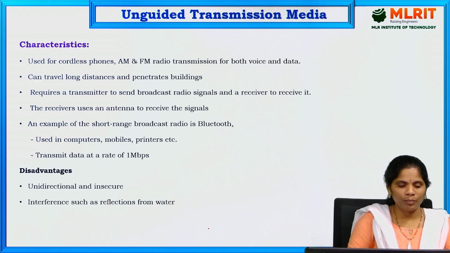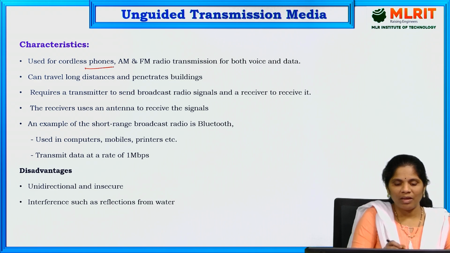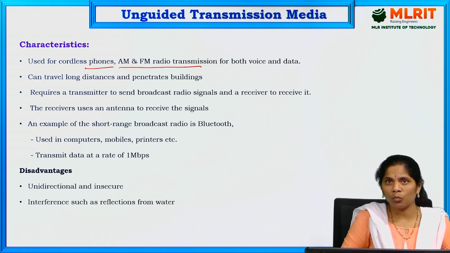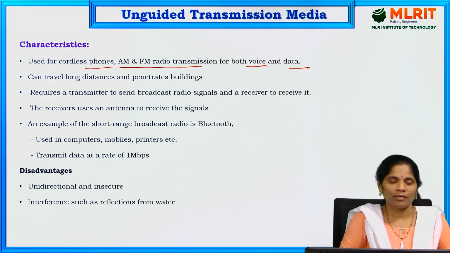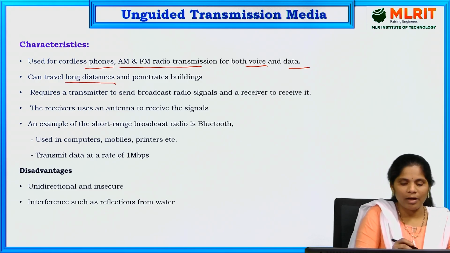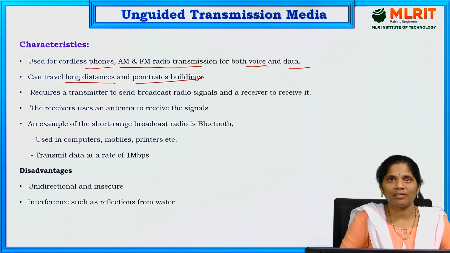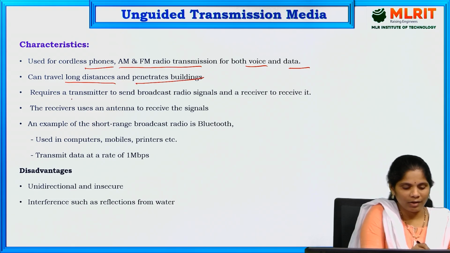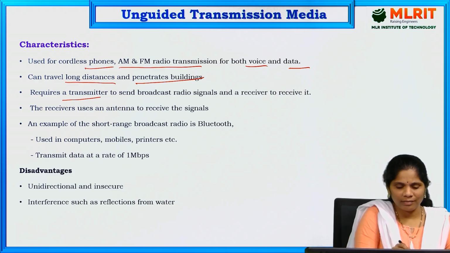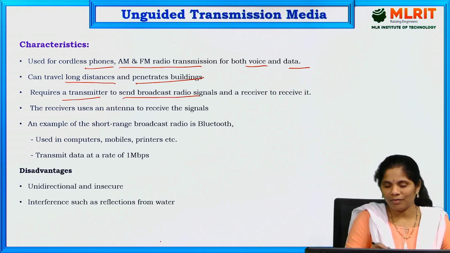It is mainly used in phones, cordless phones, FM and AM radio transmission, for transferring both voice and data. It can also travel longer distances and penetrate buildings. That is one of the characteristics of radio waves. It requires a transmitter for sending the broadcast radio signal, and for receiving, we use a receiver.